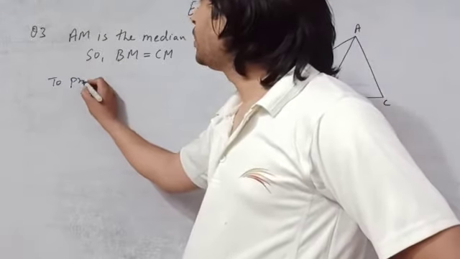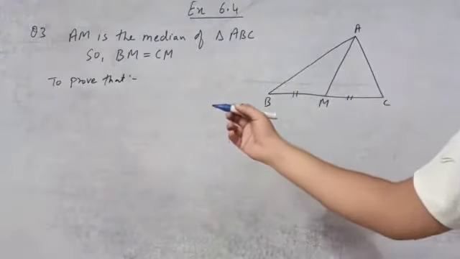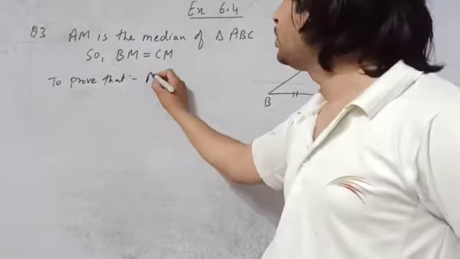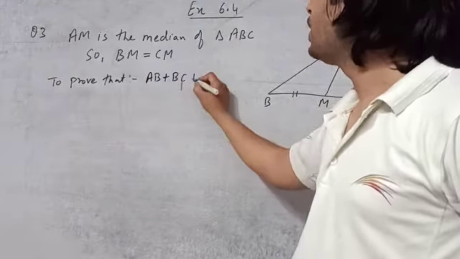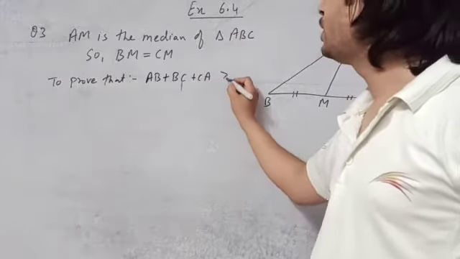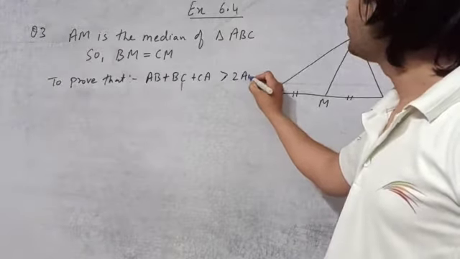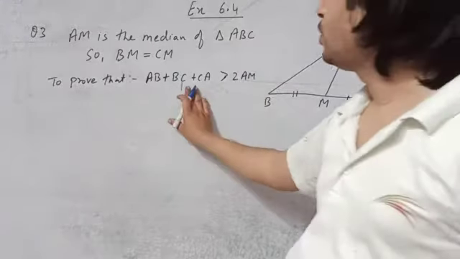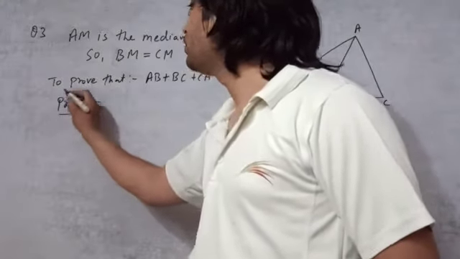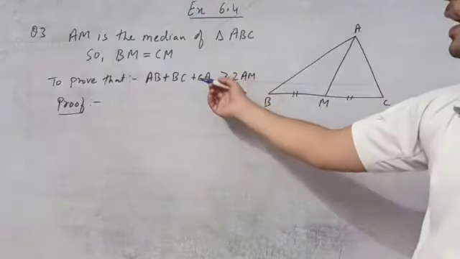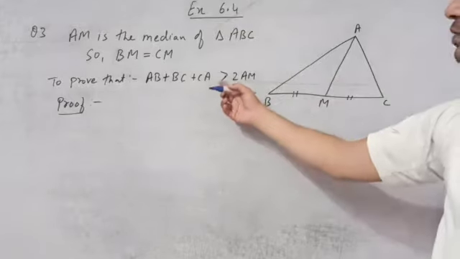We have to prove that AB plus BC plus CA is greater than 2AM. So this we need as the answer, and we will prove this one. Remember, whenever it is written this way, it means that we need this as the answer. At the last we will simplify with the given condition and we need this answer.